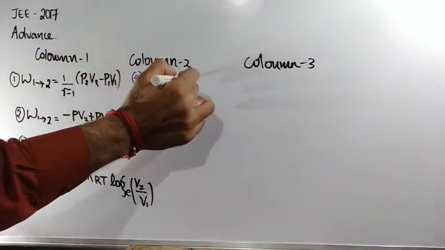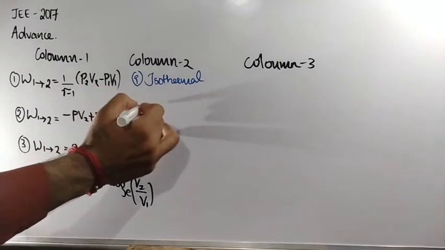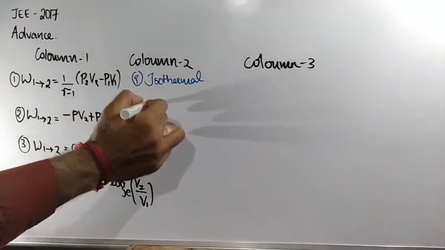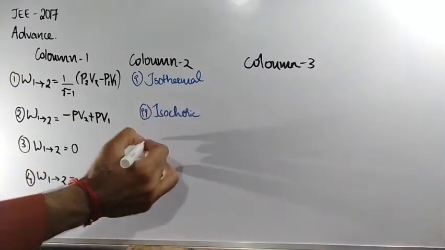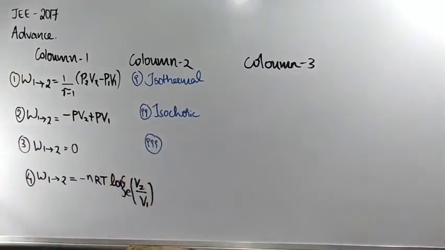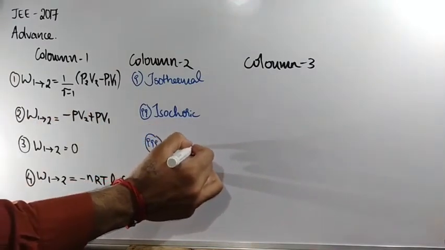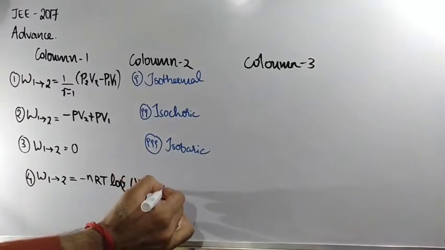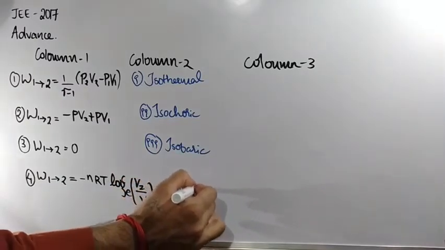The second one is isochoric. The third one is isobaric. The fourth one is adiabatic.